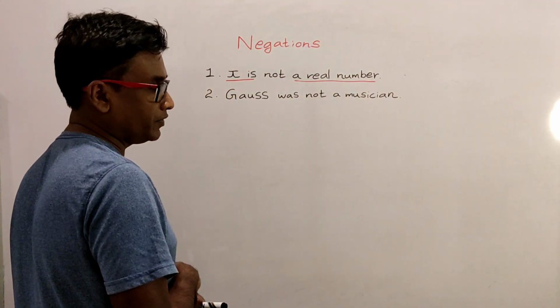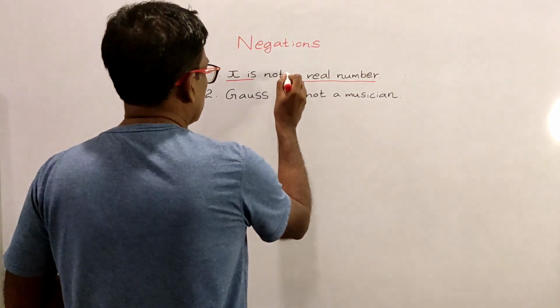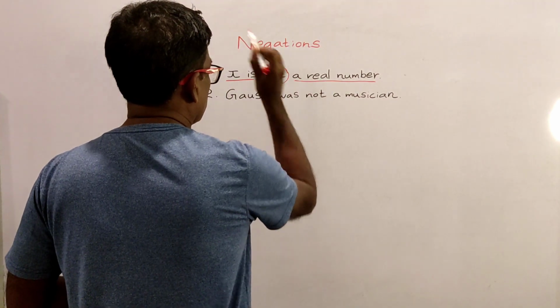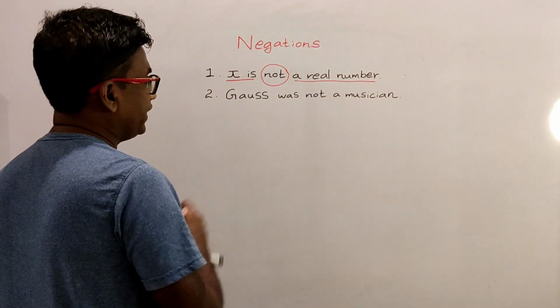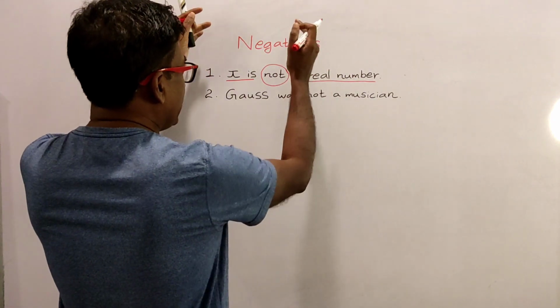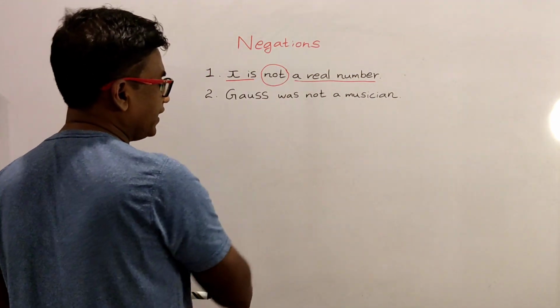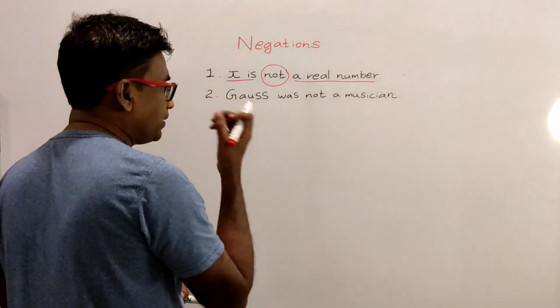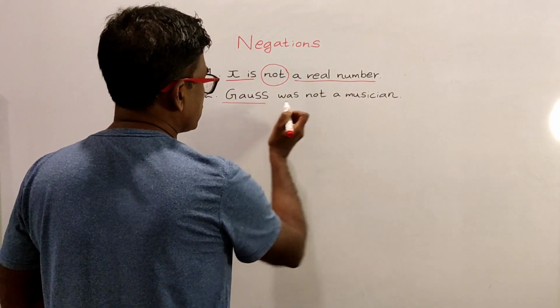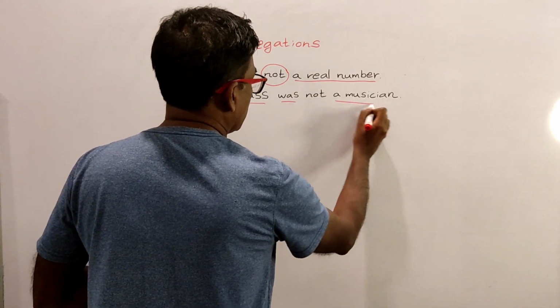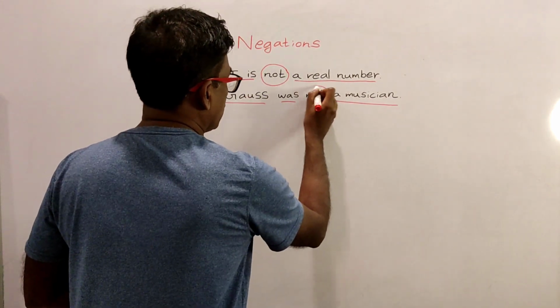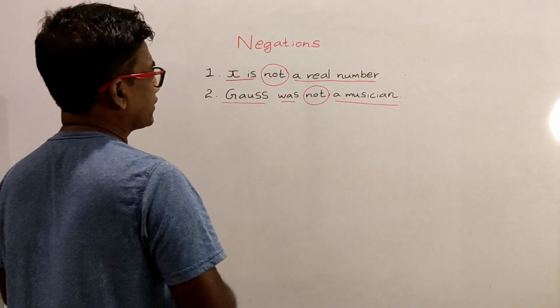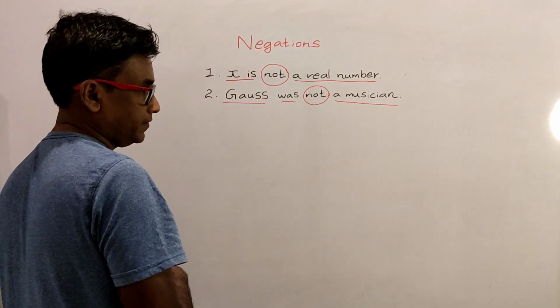Using the logic connector NOT, we have constructed a negation. The second negation is constructed from the atomic proposition Gauss was a musician. Using NOT, we have constructed the negation.